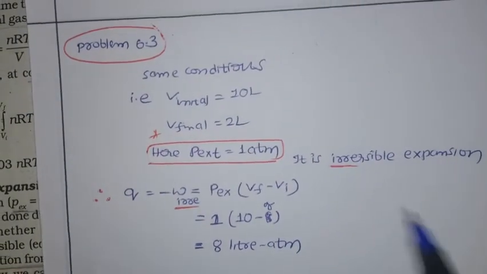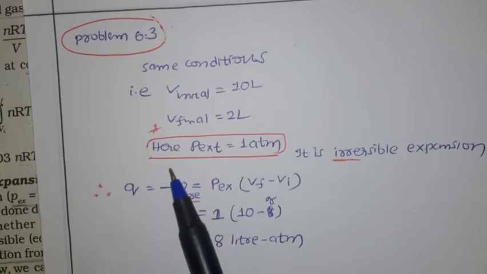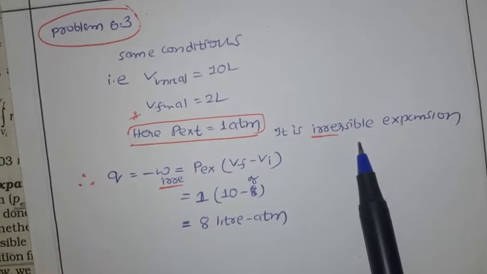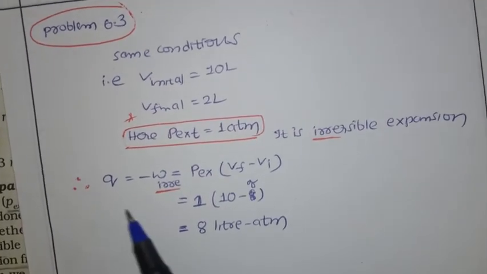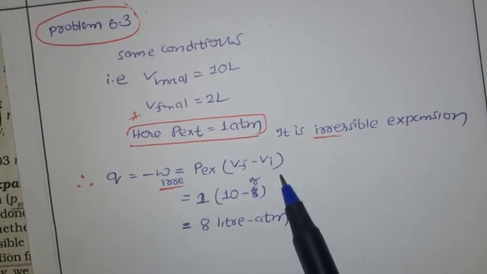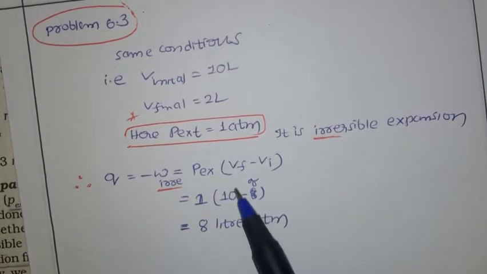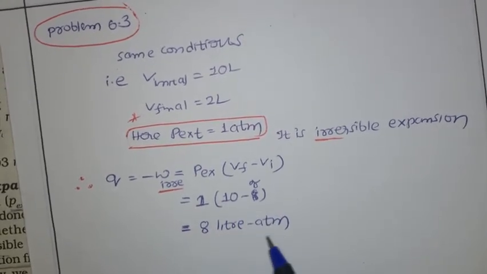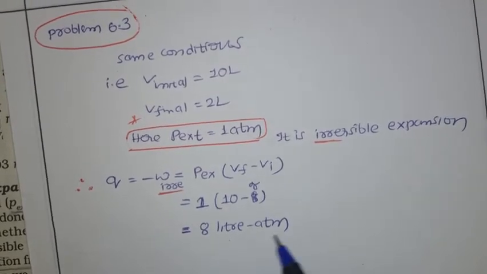Now let us see the solution. Same condition means initial value we have 10 liters, final value we have 2 liters. But here P external pressure is 1 atm. It is also an irreversible expansion, isothermal condition only, because they told the same condition. So this is also an isothermal process. Now we have the same equation, Q equal to minus W irreversible equal to P external into V final minus initial. P external is given as 1 atm. Final value is 10 liters, initial value is 2 liters. So in total we get 8 liter atm. This is the work. This much amount of work is done, 8 liter atm. This is the pressure-volume work.